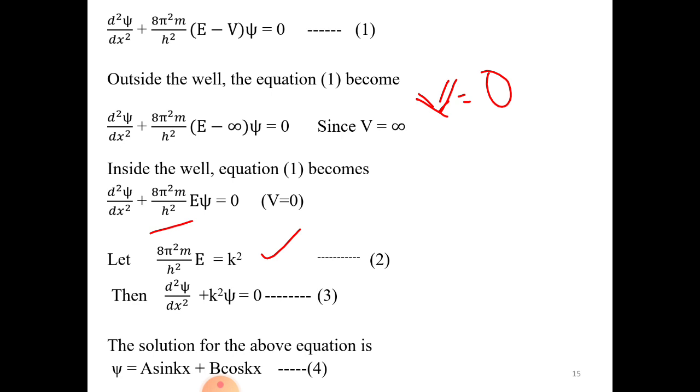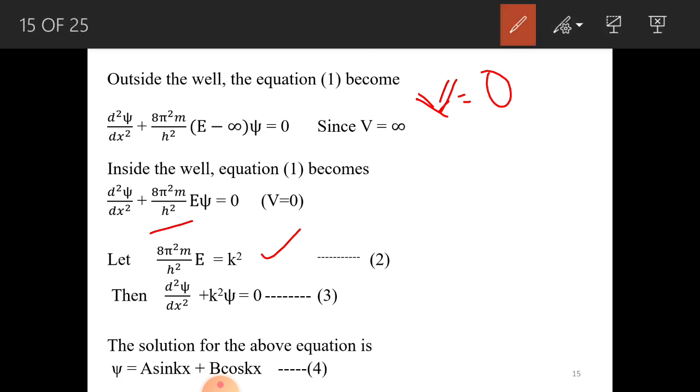Now we can see that this is a second order differential wave equation. Any second order differential wave equation of the kind d square xi by dx square plus k square xi equal to 0 will have a solution xi equal to a sin kx plus b cos kx. This is a general solution for such kind of equation. You can even write it as a cos kx plus b sin kx, where a and b are simply called constants.